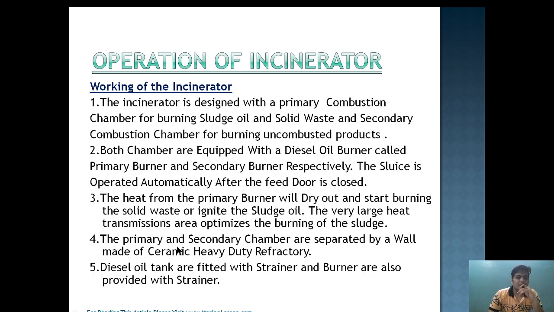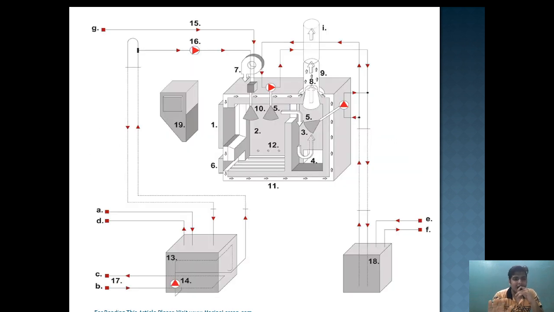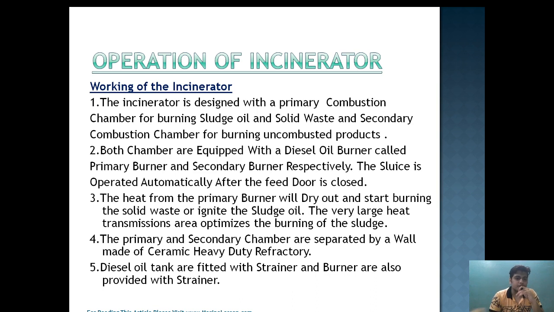The primary and secondary chambers are separated by a wall made of ceramic heavy duty refractory. As you know, the main aim of refractory in any case is to conserve the heat within the system, so that the heat can be utilized for reignition and preservation, providing an environment where combustion can take place very easily with less wastage of heat.